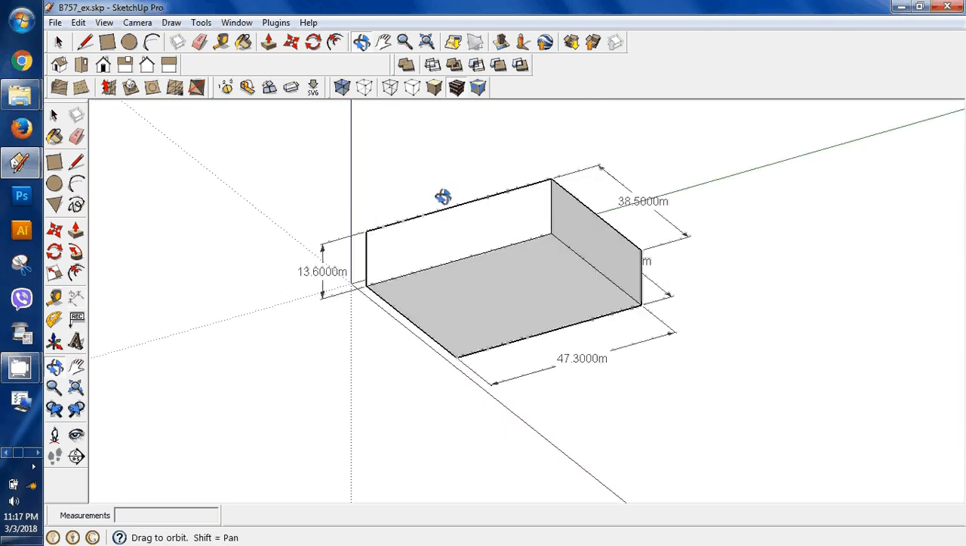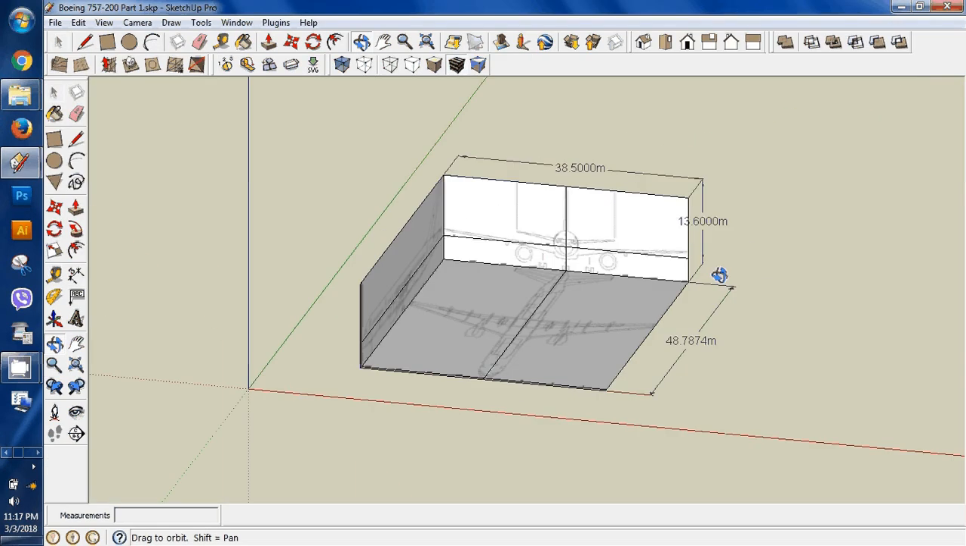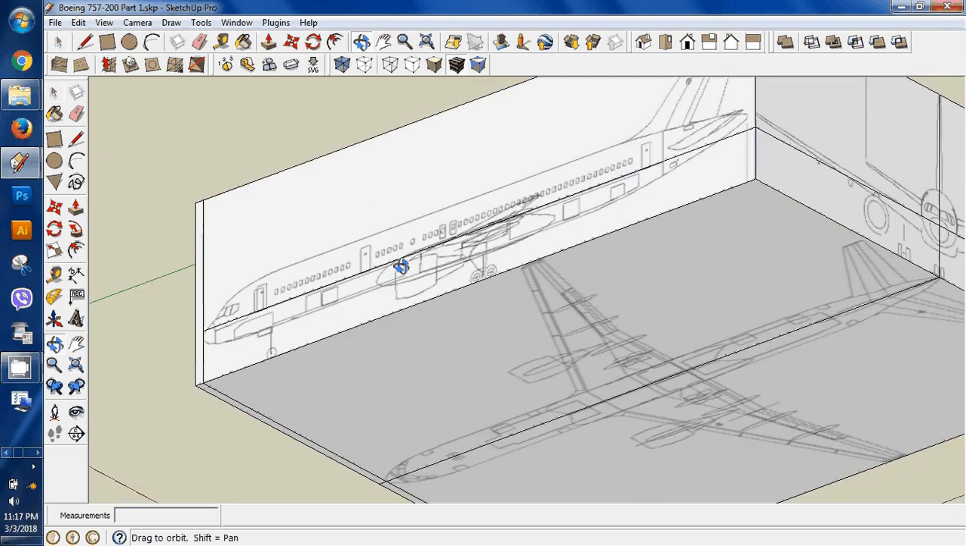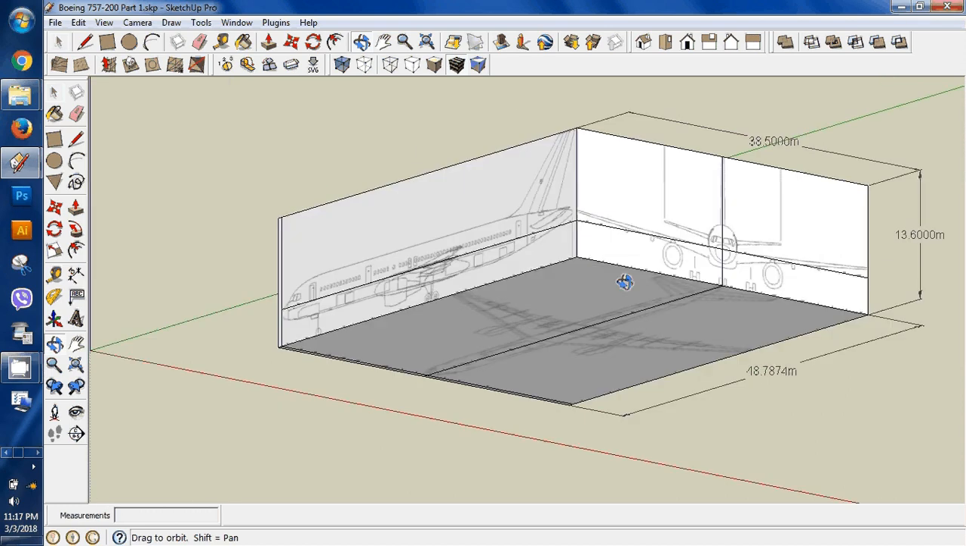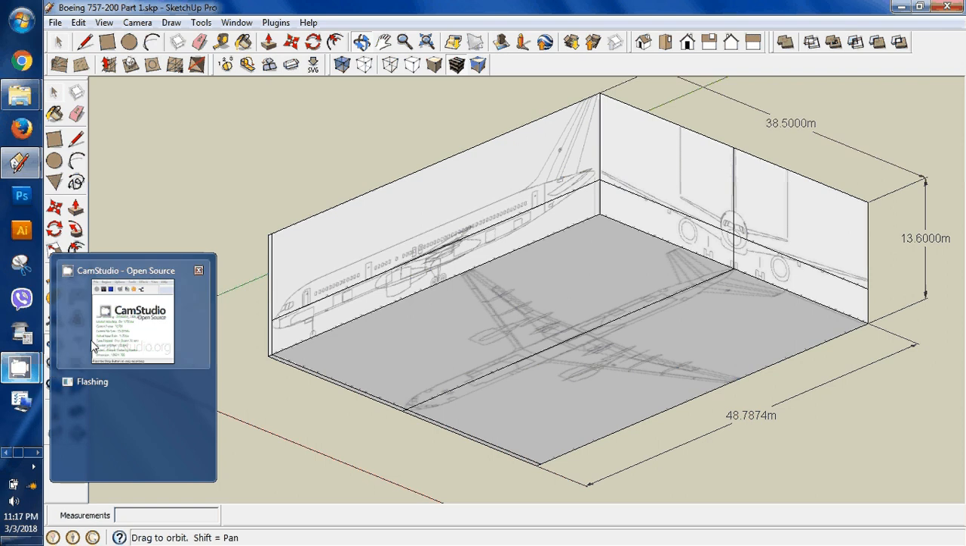Now, how can you make this kind of three-view box with the pictures, the side view, the top view, and the front view, and the guidelines? I'll show you right after this.